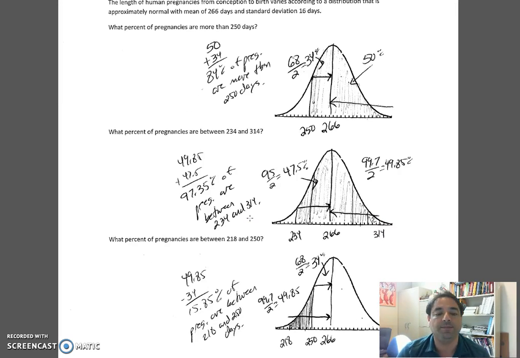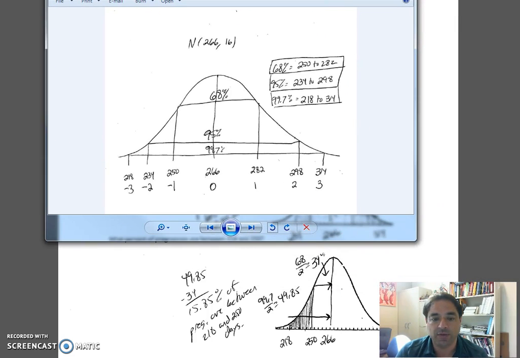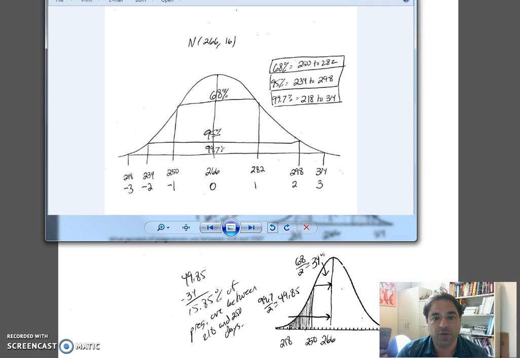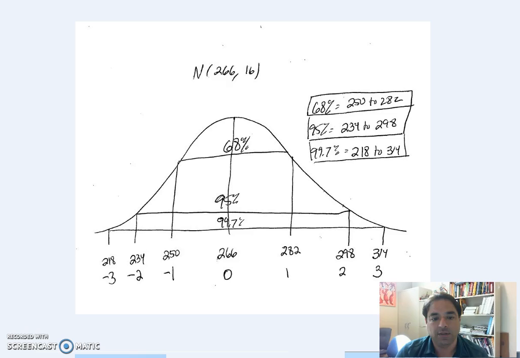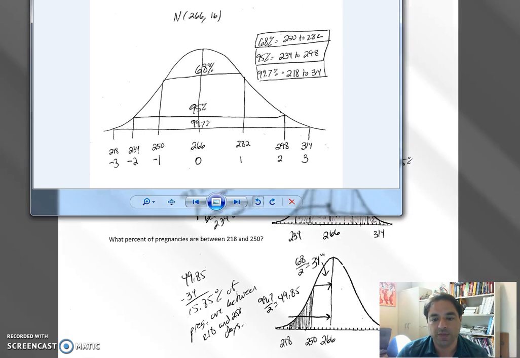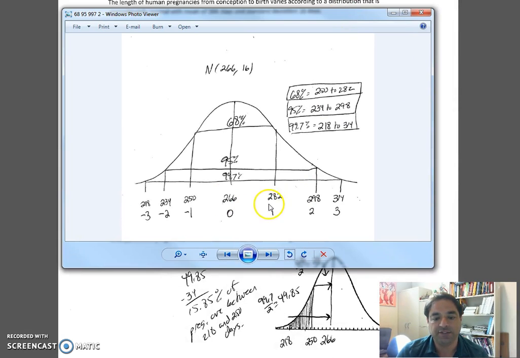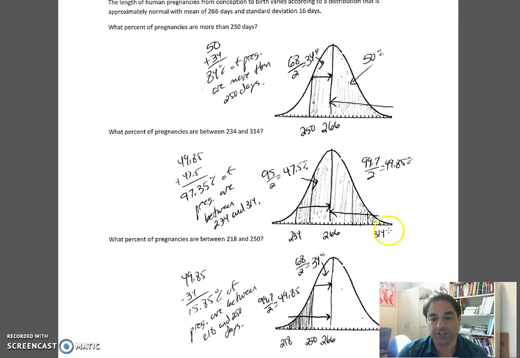Now, next example. What percent of pregnancies are between 234 and 314 days? So again, we go to our graph. 234 is two standard deviations to the left. And the other number was 314. That is three standard deviations to the right. So we draw that picture. Two standard deviations to the left is 234. Three standard deviations to the right is 314. We shade all of that, large area.